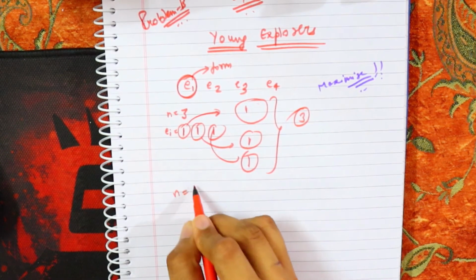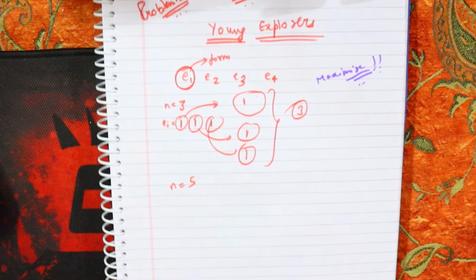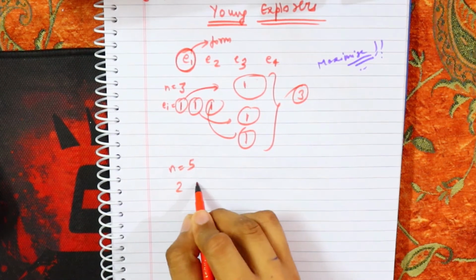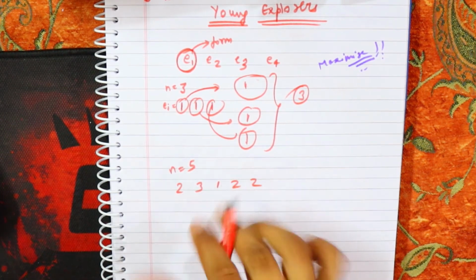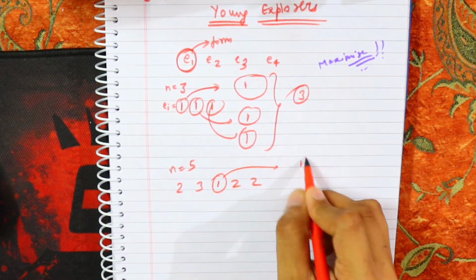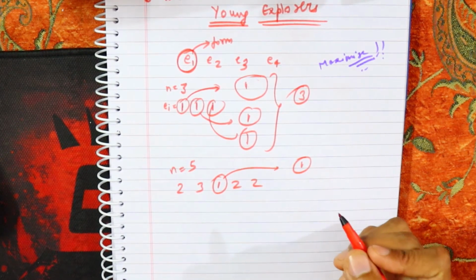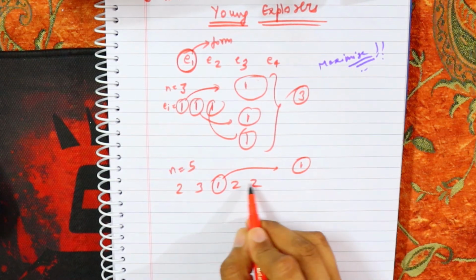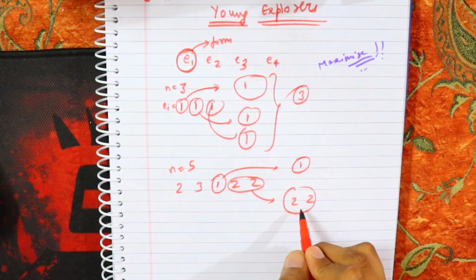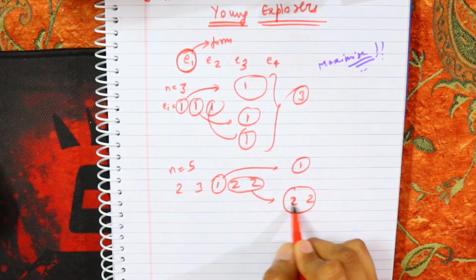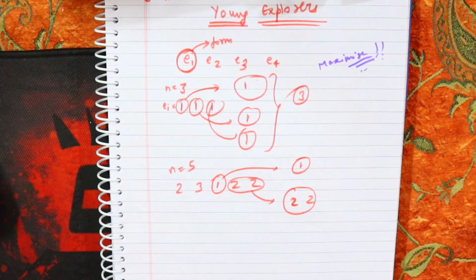Let's take another example for n equal to 5: 2, 3, 1, 2, 2. When you see it, first of all you will say, okay, in one group I will make this one, fine. Now you will say, Aryan, how about I take 2, 2 and make a group of 2, 2? Since the inexperiences are 2, it needs a group with 2 or more members, and I need the maximum number of groups, so I will have this in my answer.